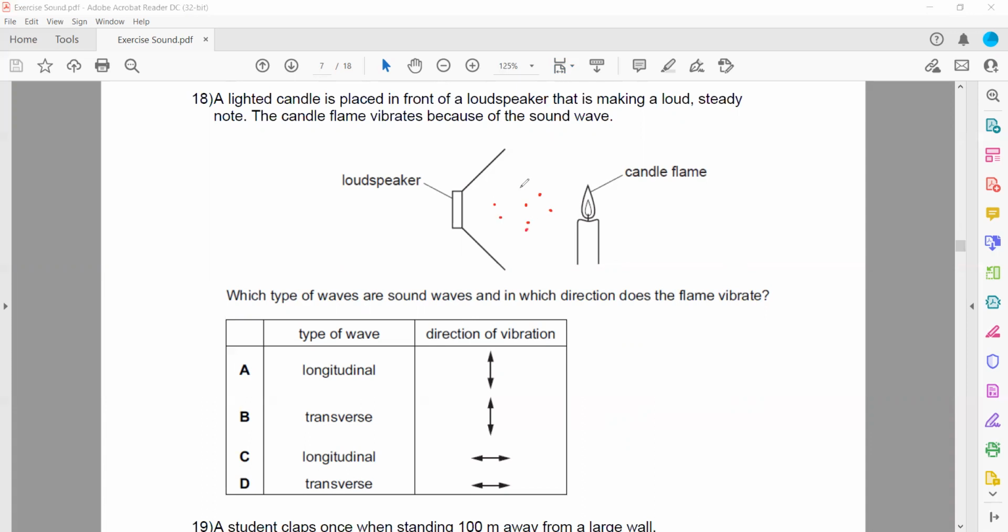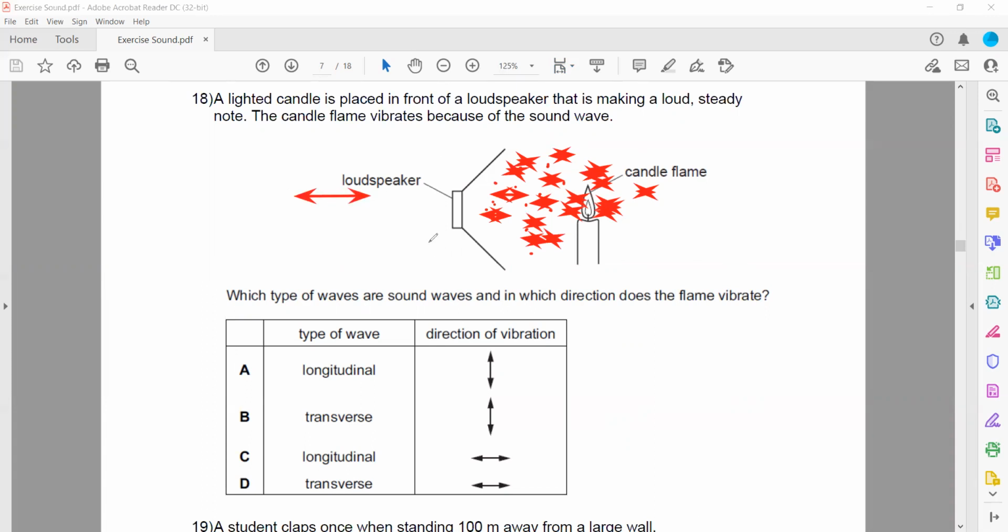As there are particles in air, when the cone of the loudspeaker vibrates, it causes the particles to vibrate as well. So due to the vibration of the air around the candle, the flame will also vibrate. So which direction are the particles moving? The particles always move parallel, so they will move right and left.